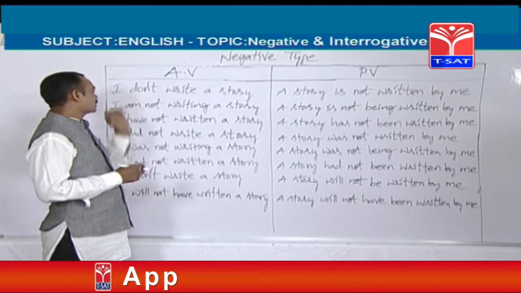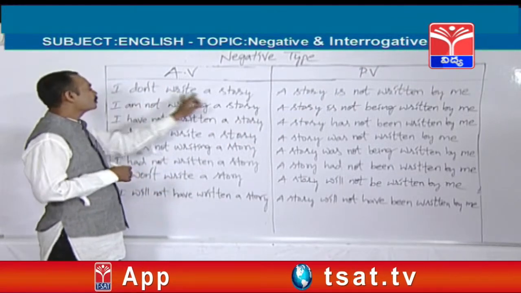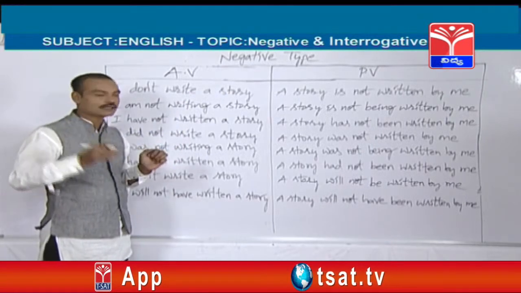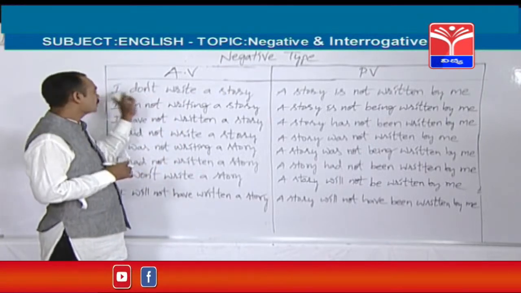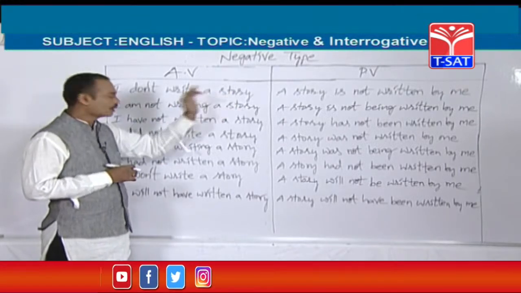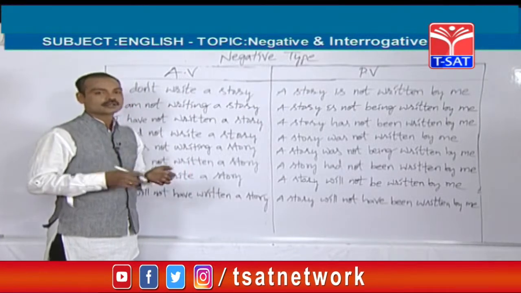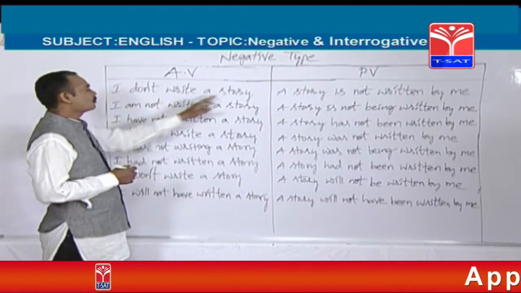Okay, for example, let's take one more subject. He don't write a story is wrong. He doesn't. For he, she and any singular subject, we should use doesn't. He doesn't write a story. The passive voice is a story is not written by him. One more example. She doesn't watch TV.